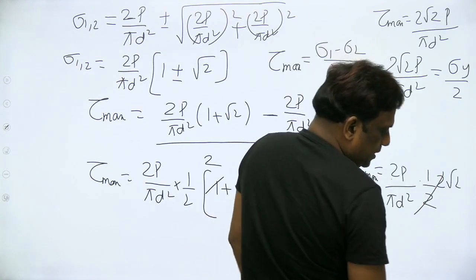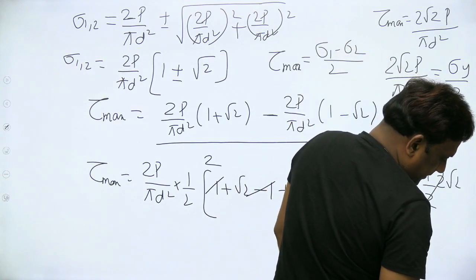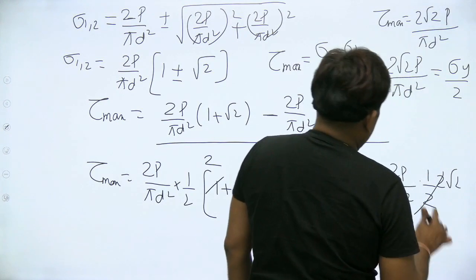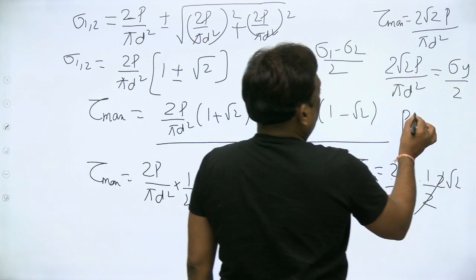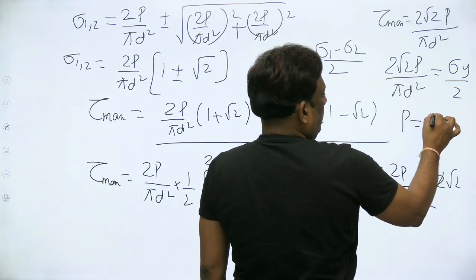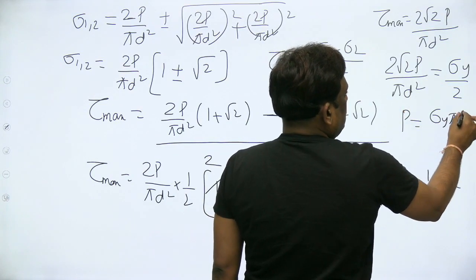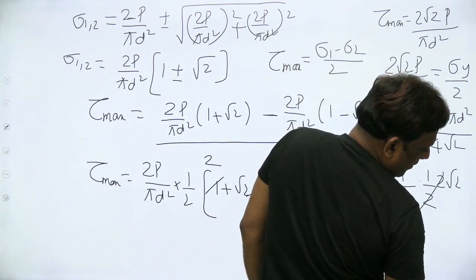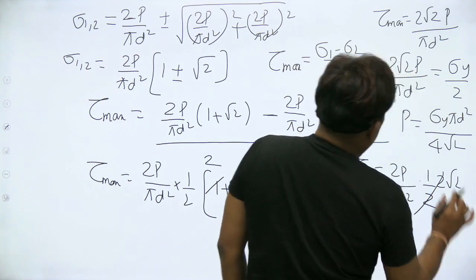What is he asking in the problem? I think he is asking the value of p. So if you want p, it will be sigma y pi d square by 4 root 2. Let me check.